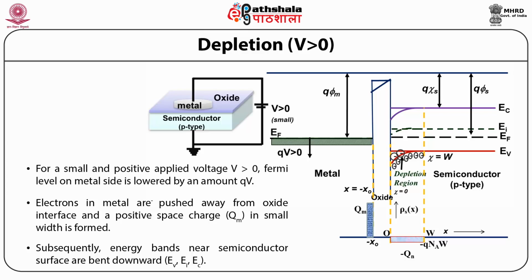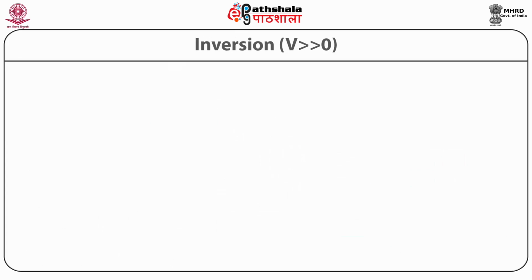Equivalent to the breadth of this depletion region, we have the height of this electron accumulation at the metal oxide interface corresponding to QM.